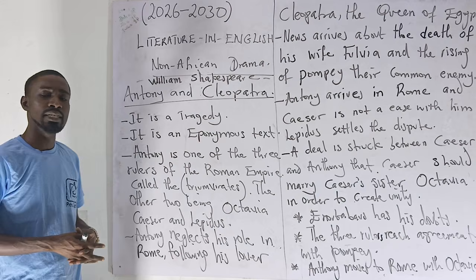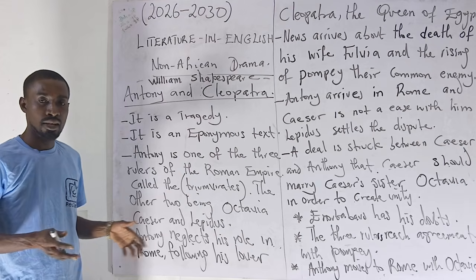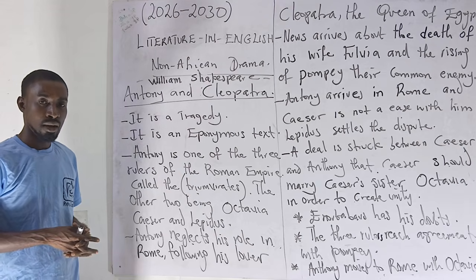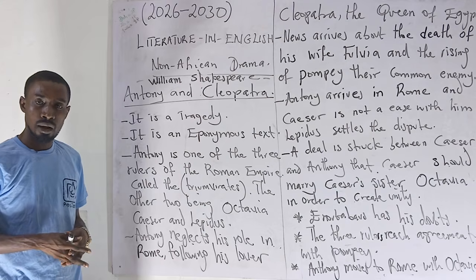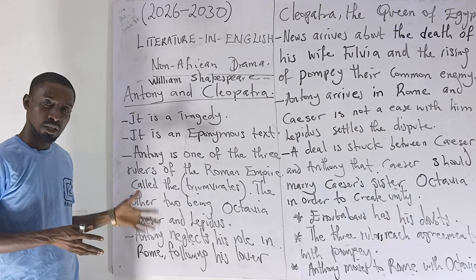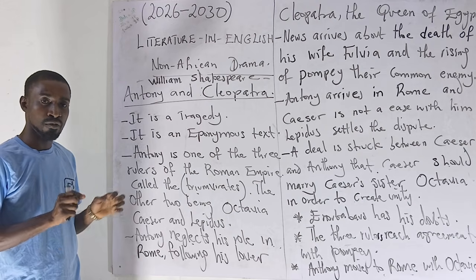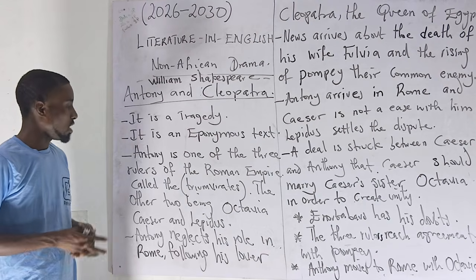Now, again, we look at it as an eponymous text. What's an eponymous text? A text in literature in which the names of the major characters are taken as the title. For example, Cleopatra is one of the major characters, Antony is one of the major characters, both of them form the protagonists, taken as the title, making the text eponymous.